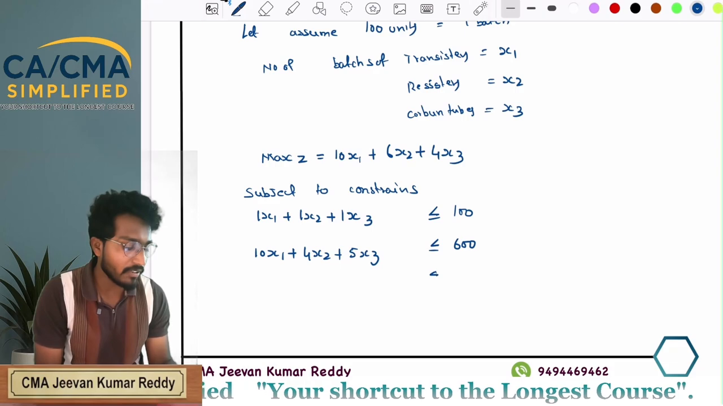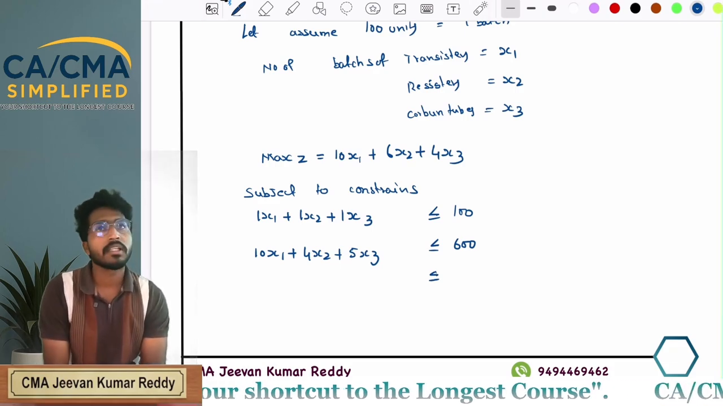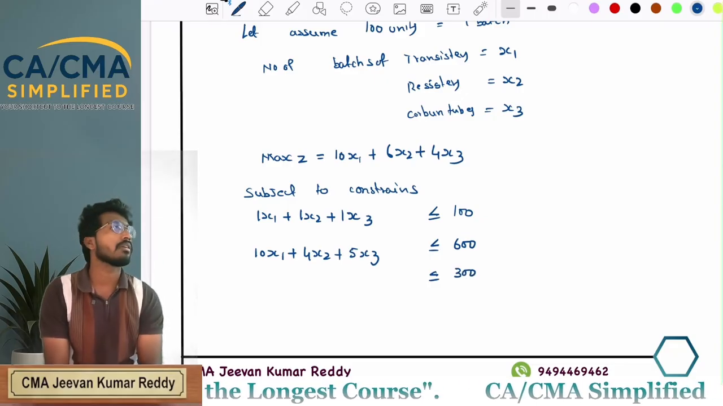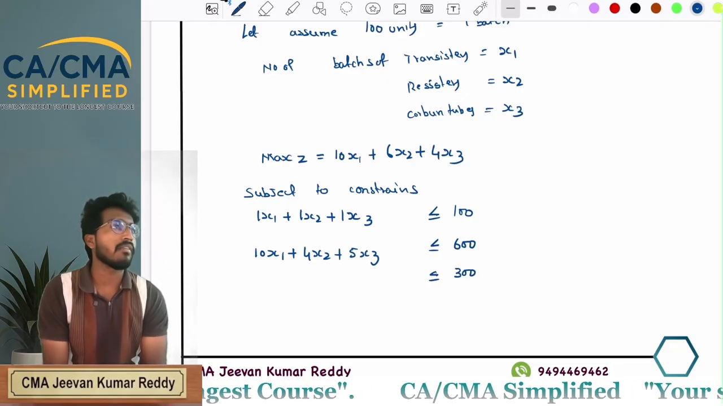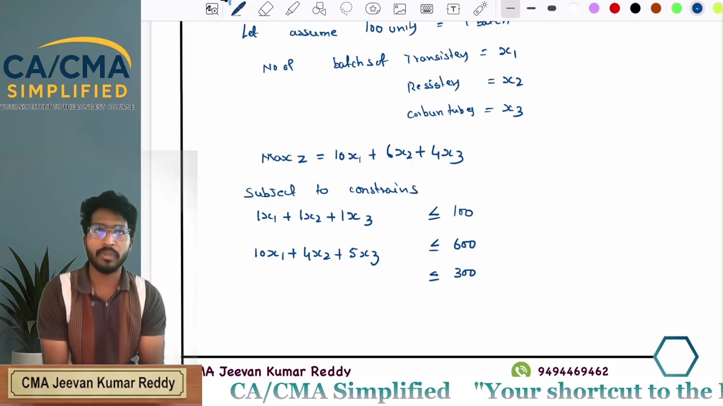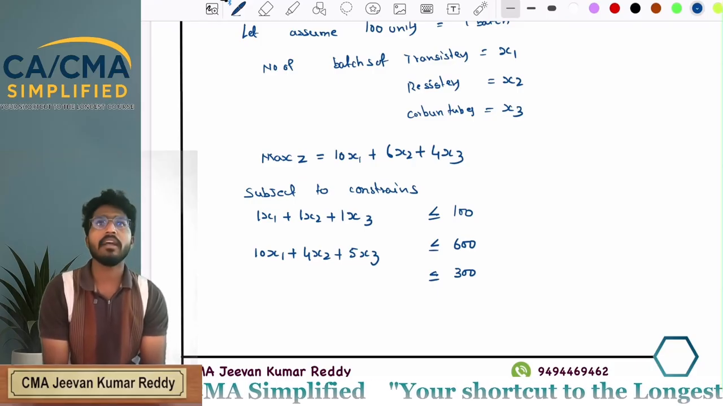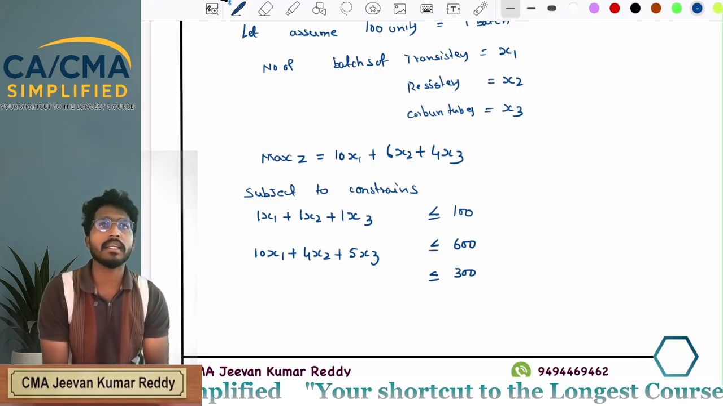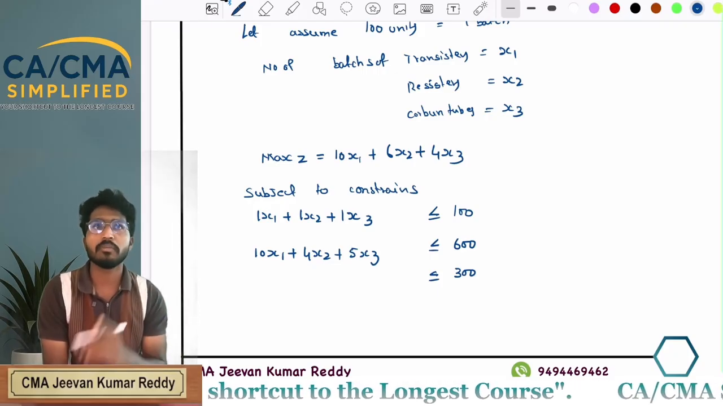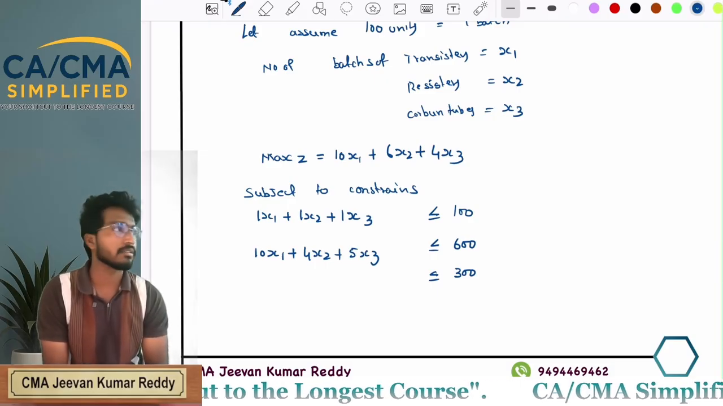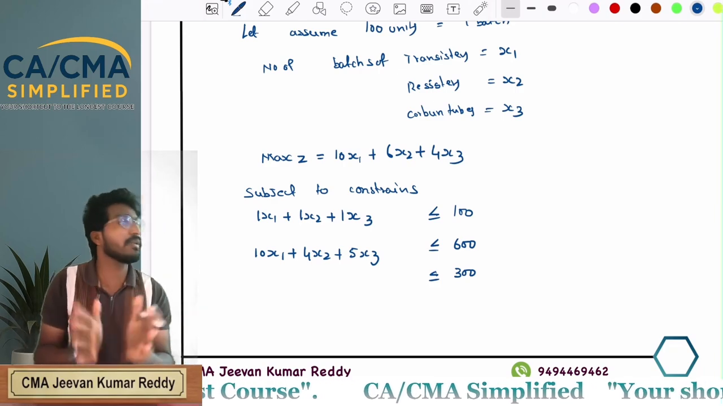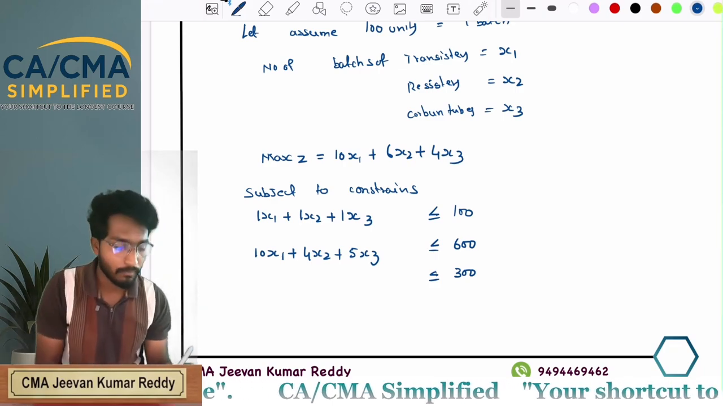Next, how many hours of administration service we have? 300 hours. Now whatever amount of hours you consumed for transistors, resistors and carbon tubes must be less than or equal to 300 hours. You are not allowed to use more than 300 hours. How much you want for transistor? You can use it, but it must be less than or equal to 300 hours. You can use only for transistors as well, but it must be less than or equal to 300 hours only.